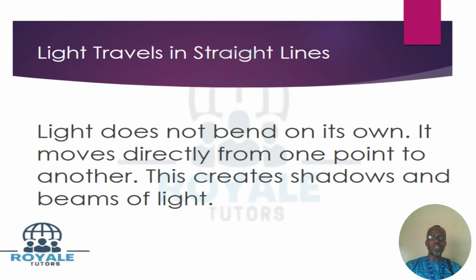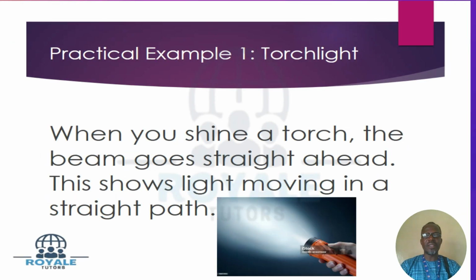So light does not bend on its own. It moves directly from one point to another. This creates shadows and beams of light, so that light travels on a straight line. Anything that obstructs the straight path of light results in shadows, which I will still show as the lesson goes by.